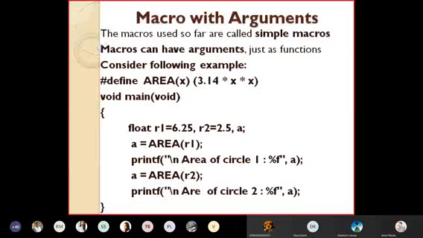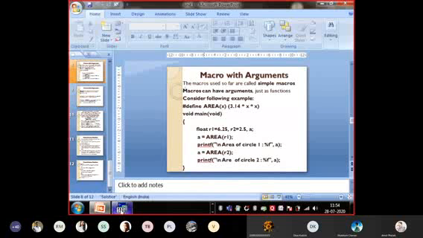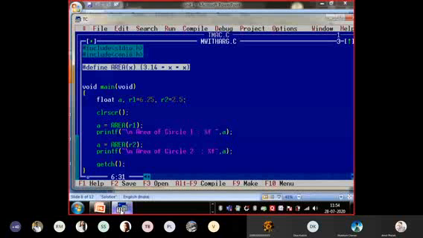Okay, so here in this example, what is observed is again the same program. What we have done just now in the Turbo C editor, we are considering it; it may have some typing mistake or something, don't worry about it. Now I consider this next point. Whether you want to note down the program? Take a screenshot.